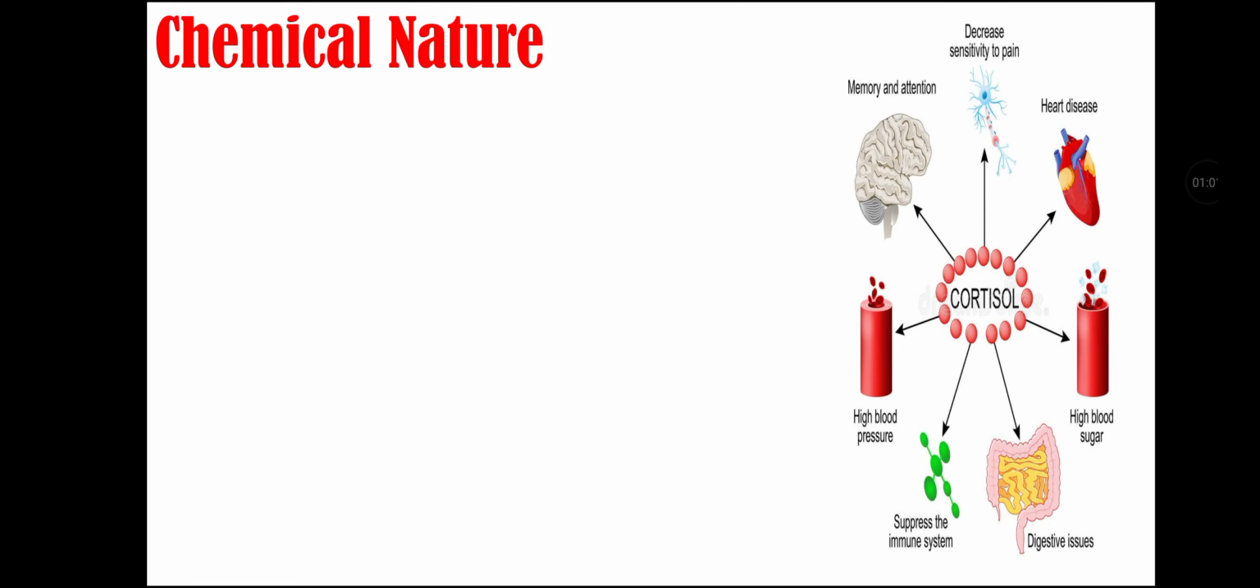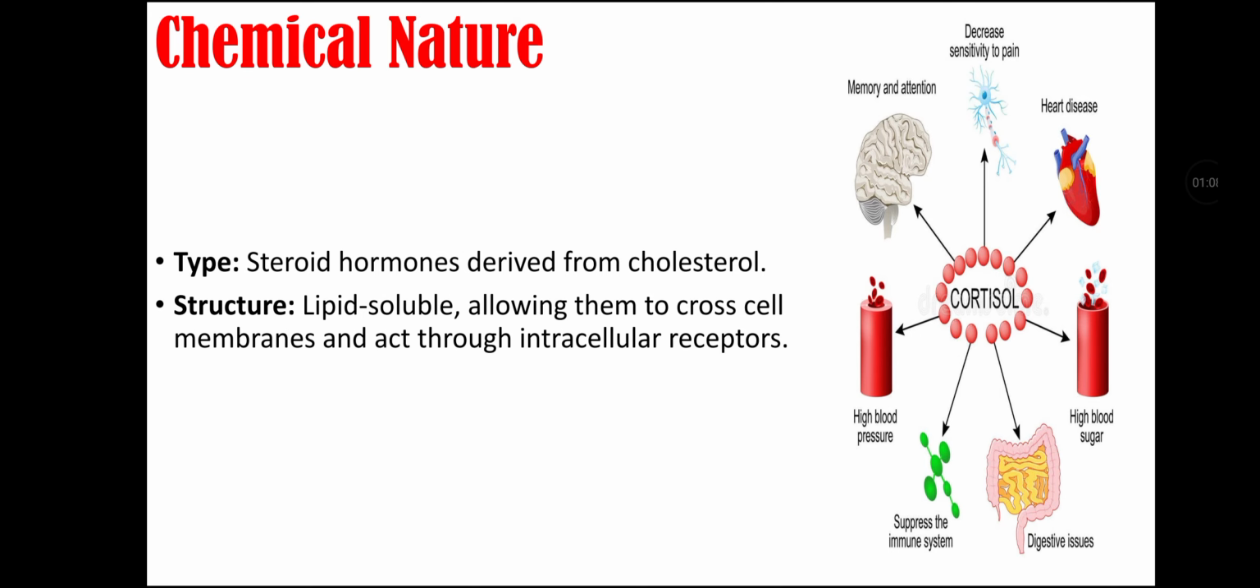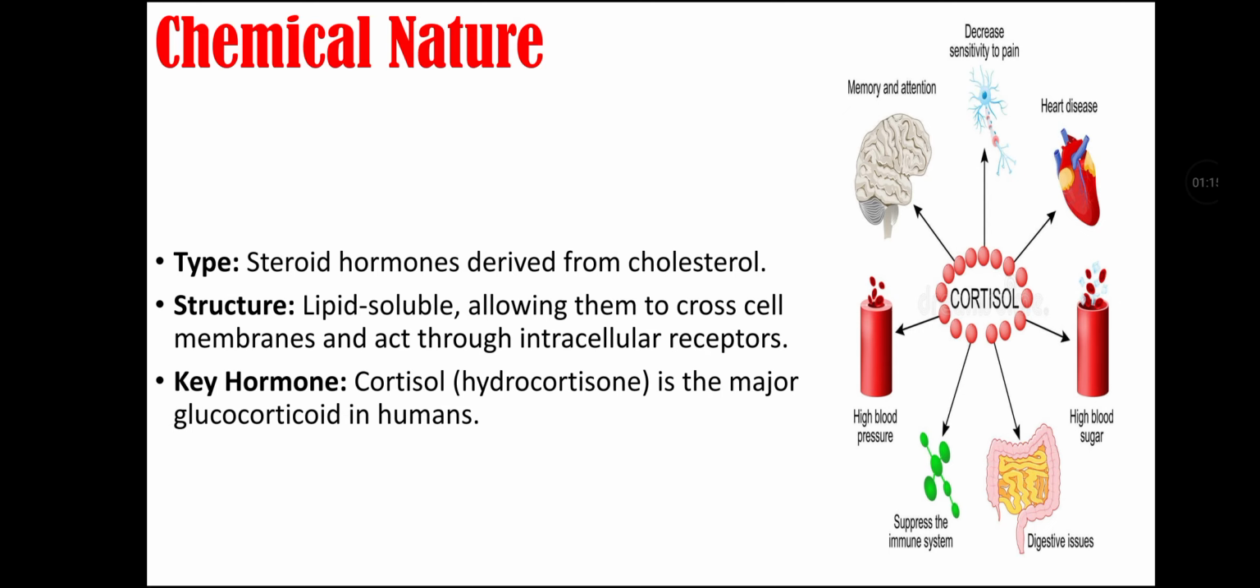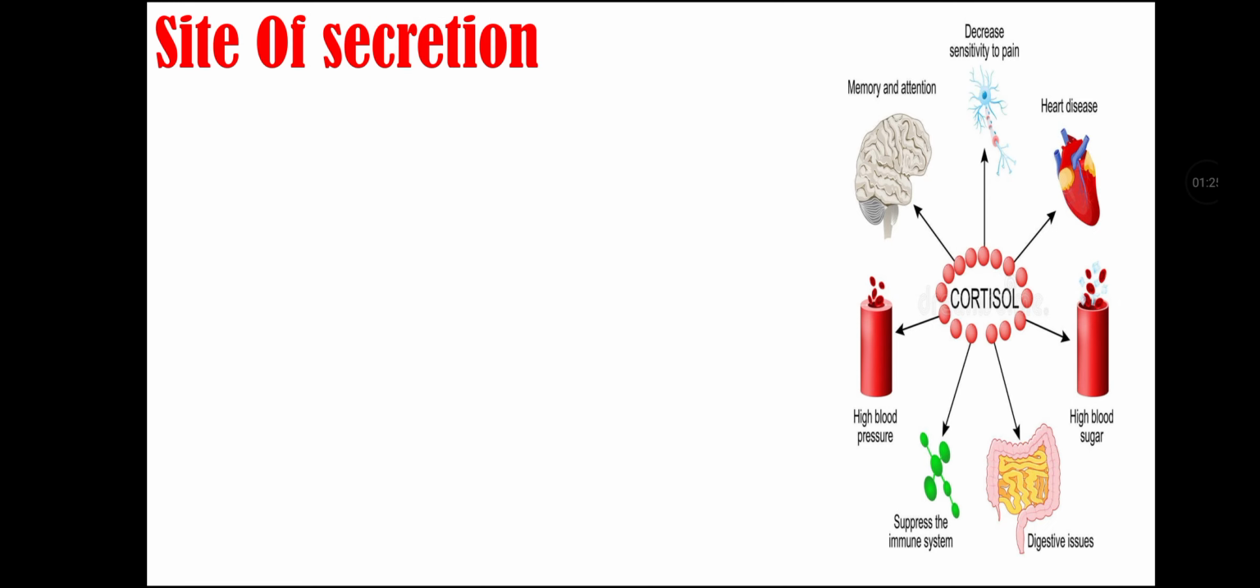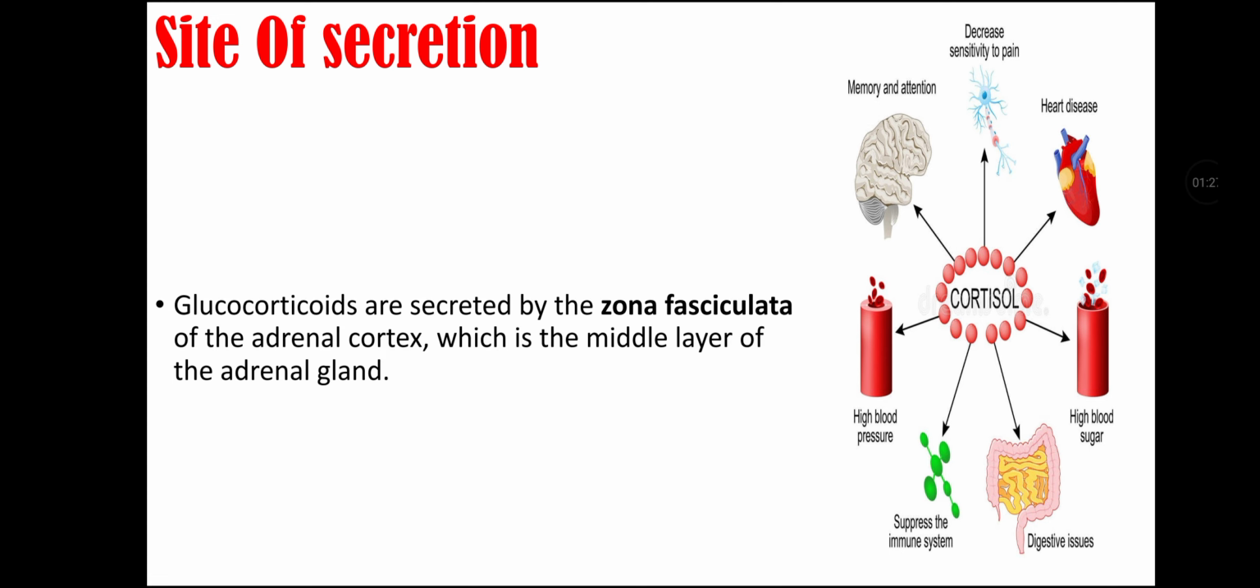Chemical nature of glucocorticoids. It is a steroid hormone that is derived from cholesterol. It is lipid soluble, which allows them to cross the cell membrane and act through intracellular receptors. Key hormone is cortisol, that is also called hydrocortisone, and it is the major glucocorticoid in humans. Site of secretion. Glucocorticoids are secreted by the zona fasciculata of the adrenal cortex, which is the middle layer of the adrenal